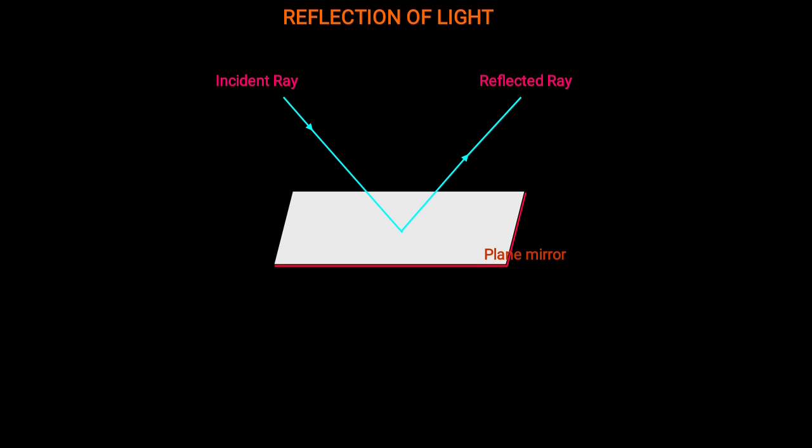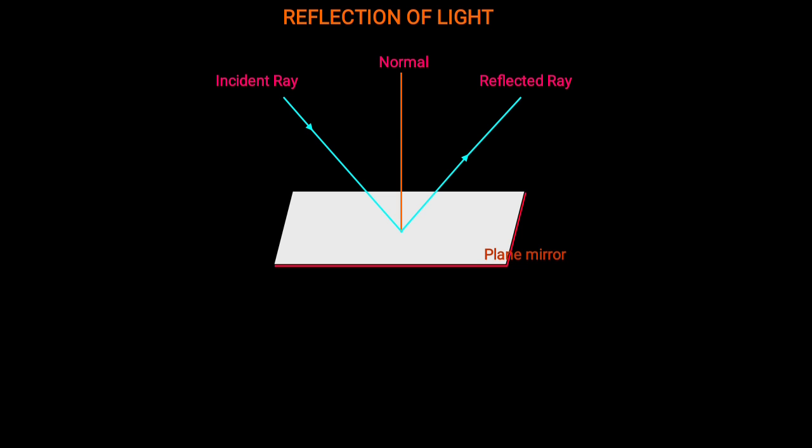So the rays coming from the source are known as incident rays. The rays going back or reflecting are known as reflected rays. At the point where the incident ray meets the plane mirror, if we draw a perpendicular line to it, then that is known as the normal.